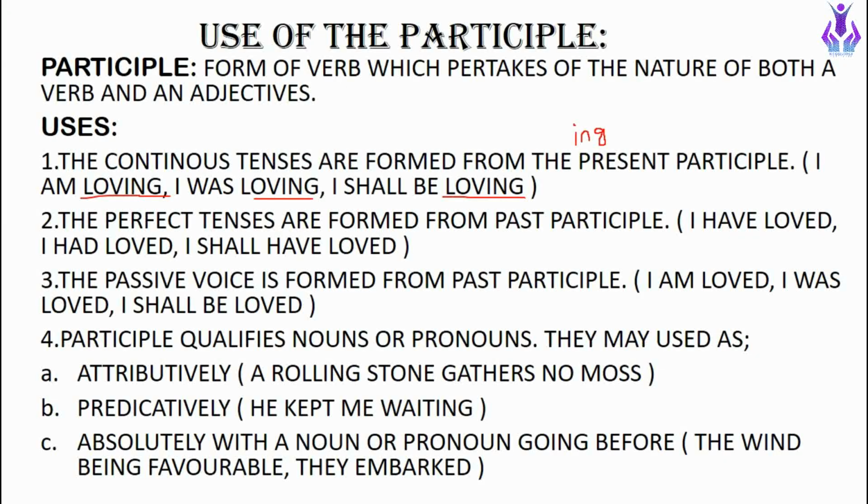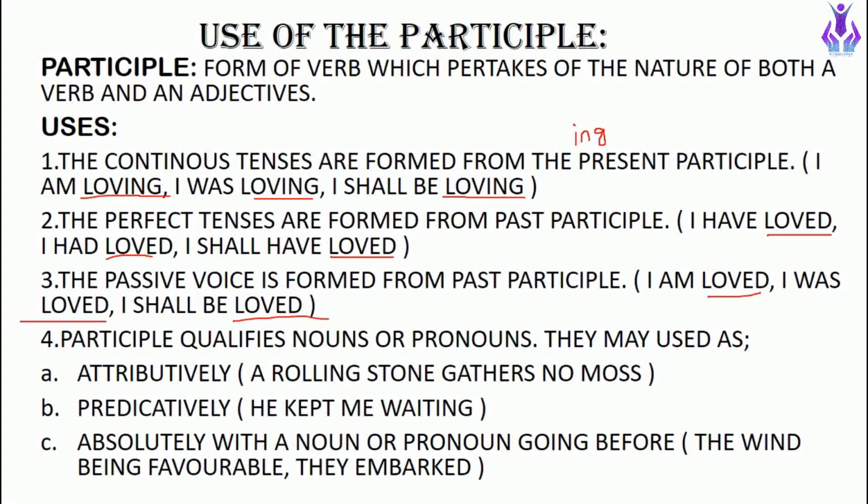The next one is the perfect tenses are formed from the past participle, including past perfect, present perfect, and future perfect tenses. We have seen it from the example, I have loved, I had loved, and I shall have loved. So all these perfect tenses are made from the past participle. The next one is the passive voice, which is also formed from the past participle. We can see that I am loved, I was loved, and I shall be loved.